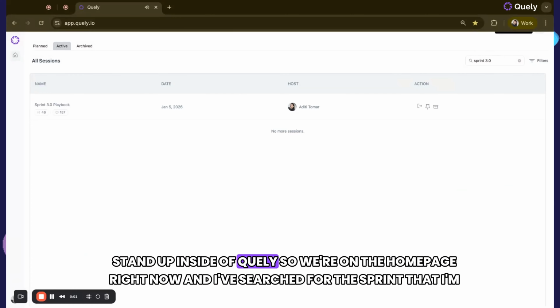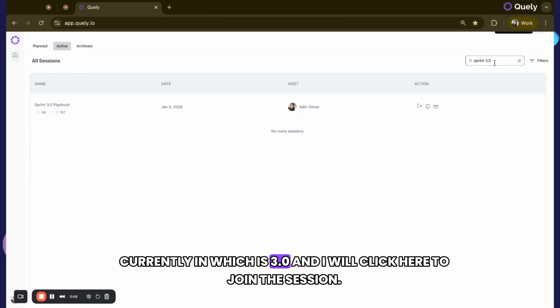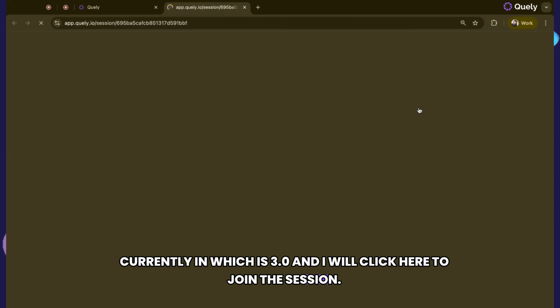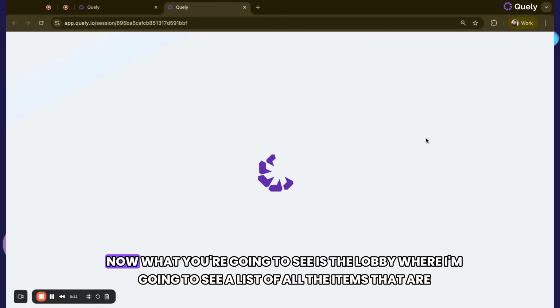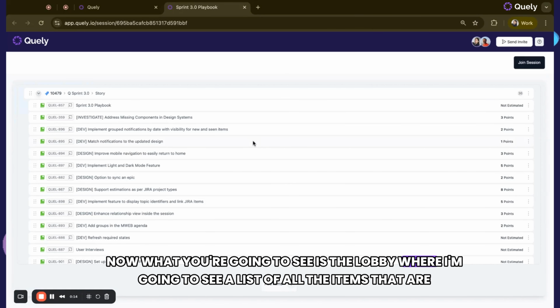Standup inside of Qly. So we're on the home page right now, and I've searched for the sprint that I'm currently in, which is 3.0, and I will click here to join the session. Now what you're going to see is the lobby where I'm going to see a list of all the items that are currently inside of the sprint.